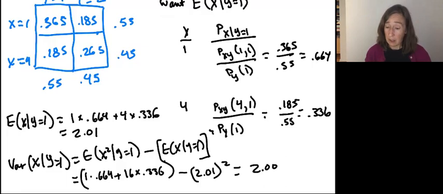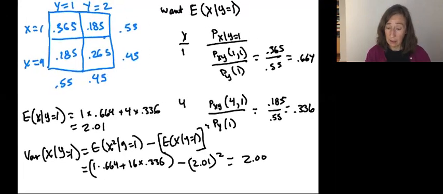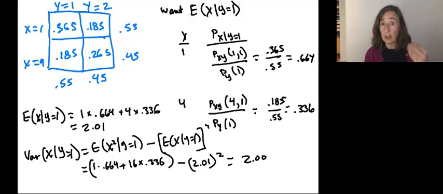overall, what we did to find the conditional mean and the conditional variance is we needed to find the joint distribution of x and y. And we couldn't do that just by multiplying the probability that x was 1 and y is 1, because the whole point of the exercise was that we did not think that x and y were independent.